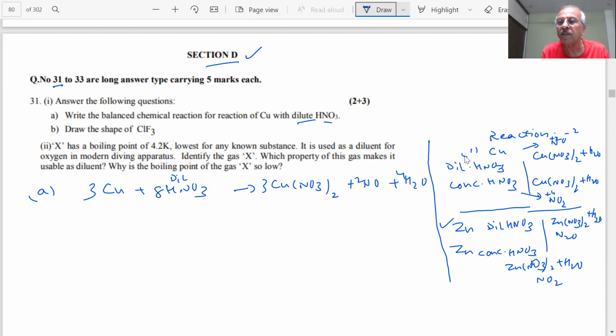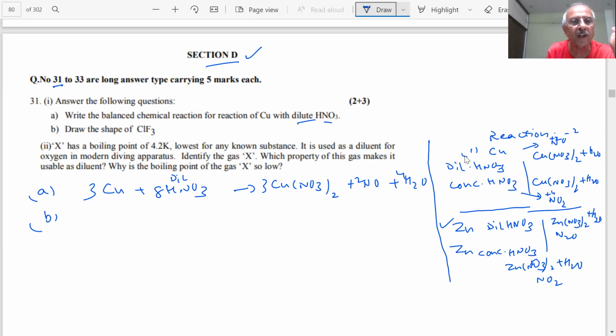In the case of copper with dilute acid you get NO. This is the difference. So when we learn the reactions, we have to pay attention to the main products and the difference in the product when I change the metal. Similarly, drawing the shapes is very important.